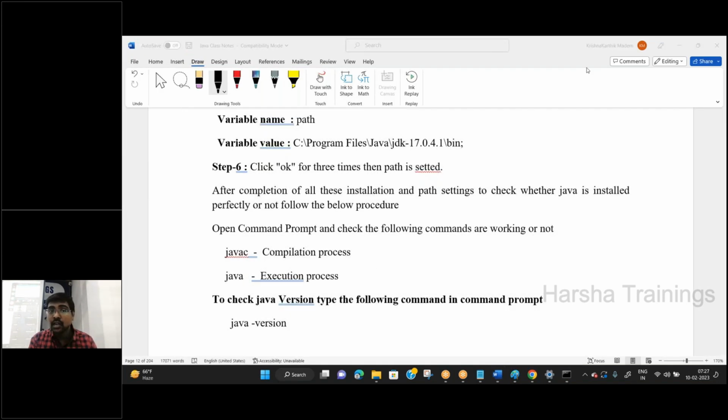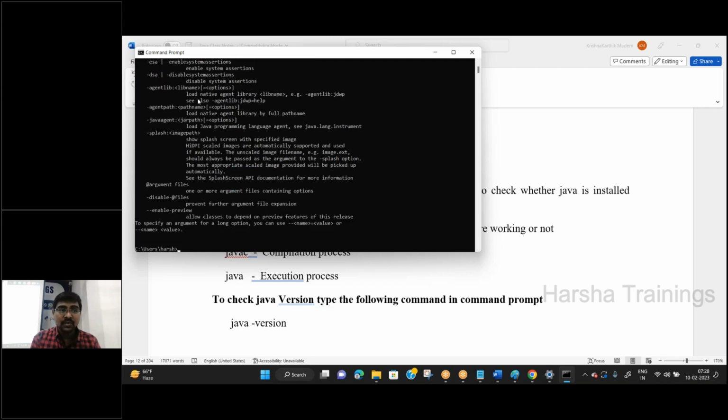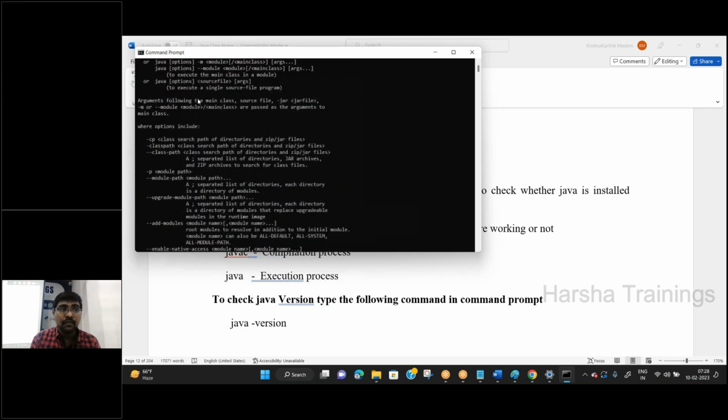After completion of all these installation and path setting, our next aim is to check whether Java is installed successfully or not. The simple thing is to type the command java. See this one, it displays some information.